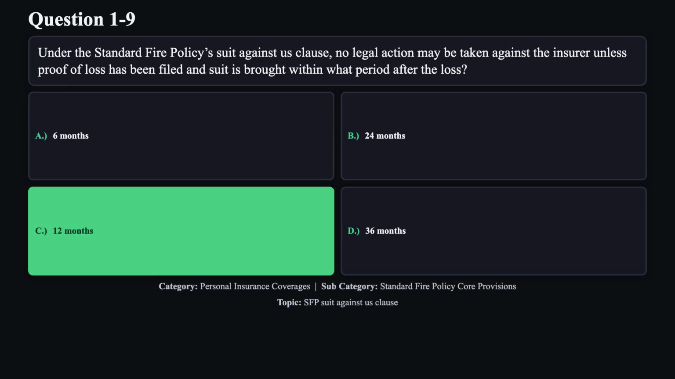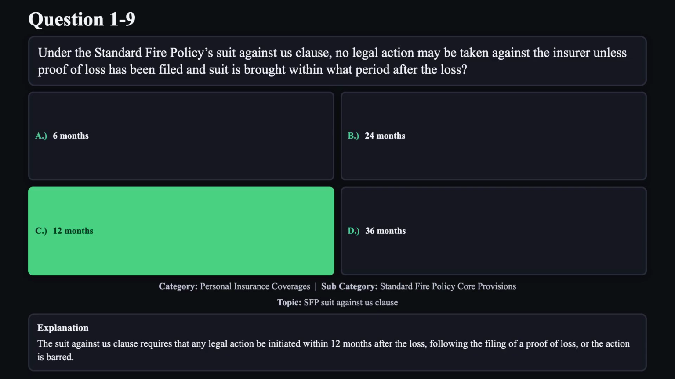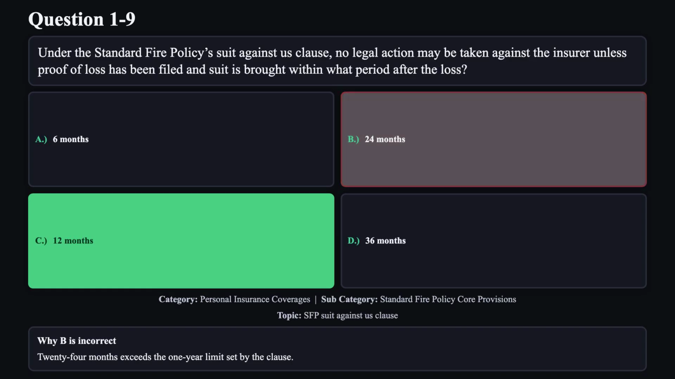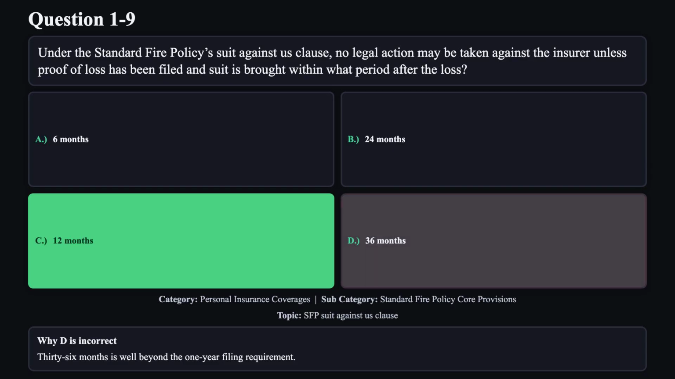The correct answer is C. The suit against us clause requires that any legal action be initiated within 12 months after the loss, following the filing of a proof of loss, or the action is barred. Reason A is not correct. 6 months is too brief. The policy specifies a 1-year period. Reason B is not correct. 24 months exceeds the 1-year limit set by the clause. Reason D is not correct. 36 months is well beyond the 1-year filing requirement.